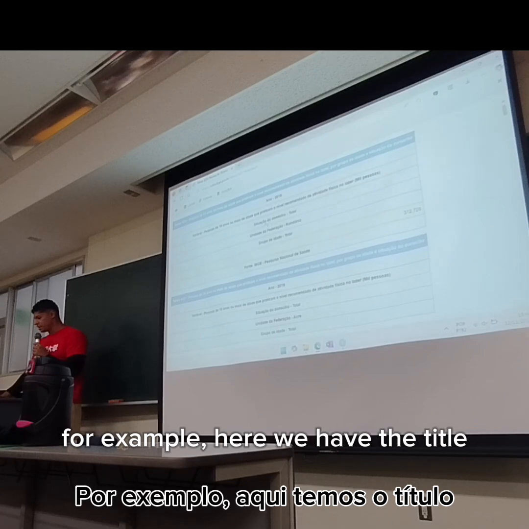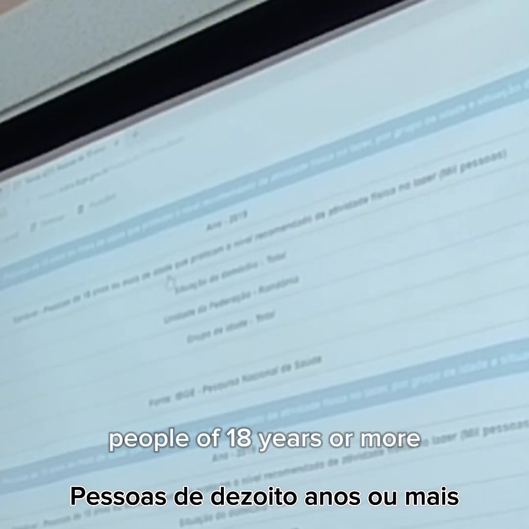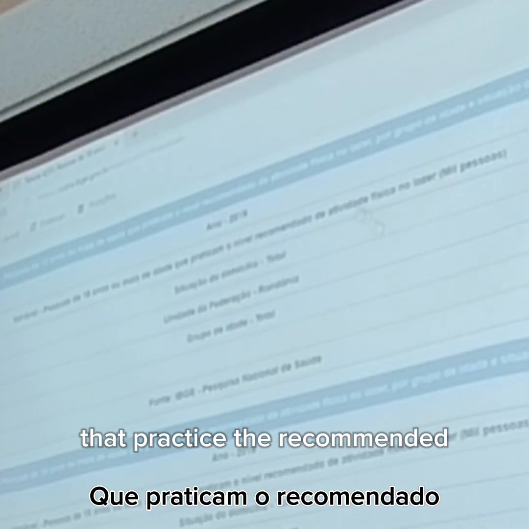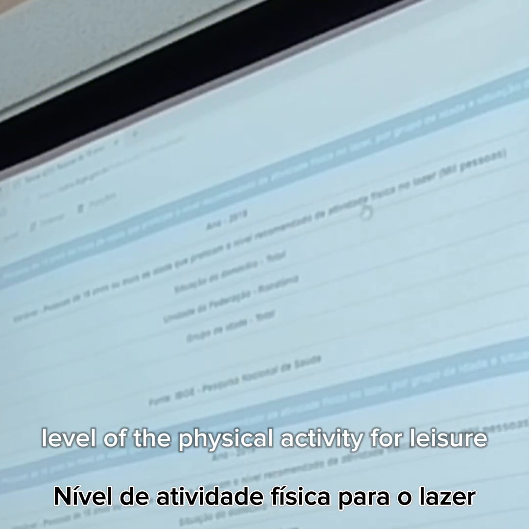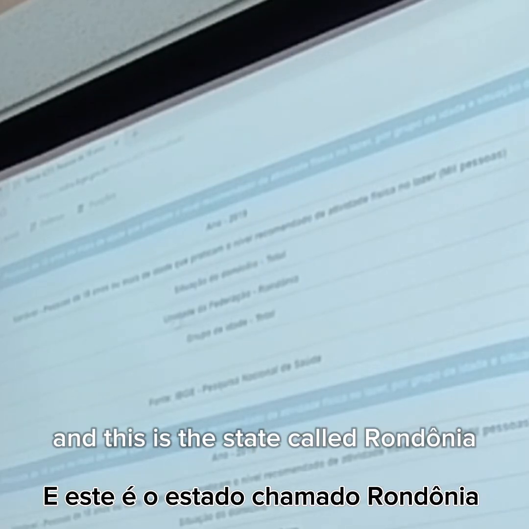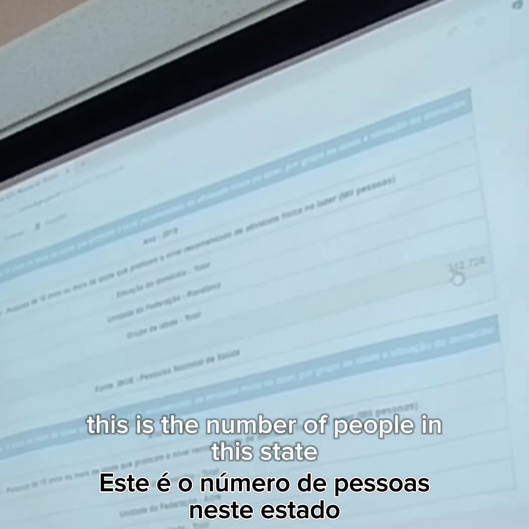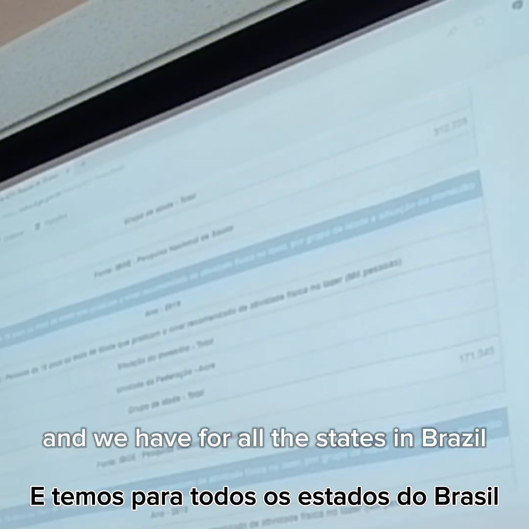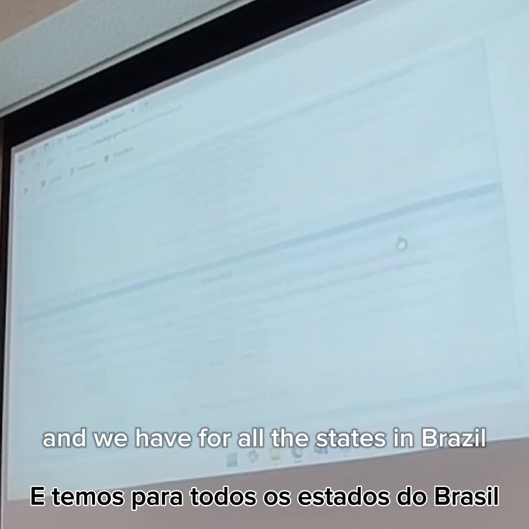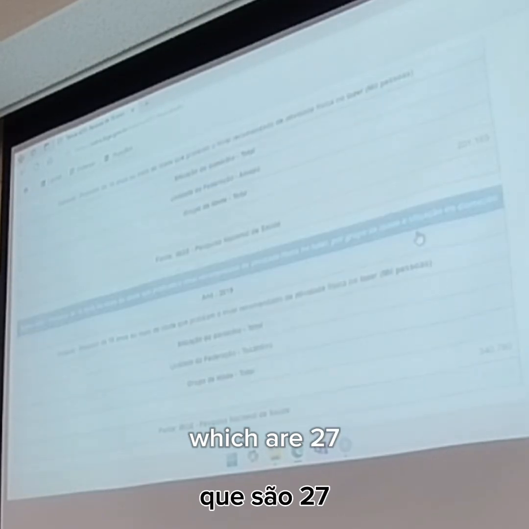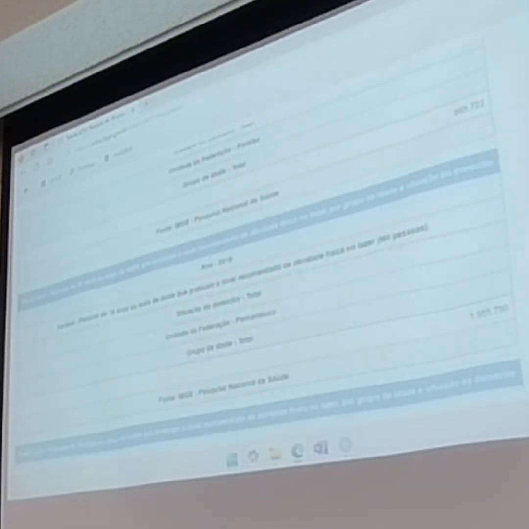For example, here we have the title: people of 18 years or more that practice the recommended level of physical activity for leisure. This is the state called Rondônia, and this is the number of people in this state that do physical activity. We have all the states in Brazil, which are 27, including Rio Grande do Norte.